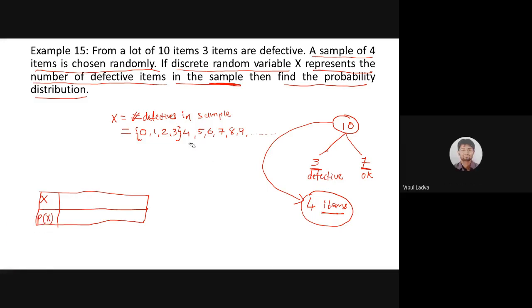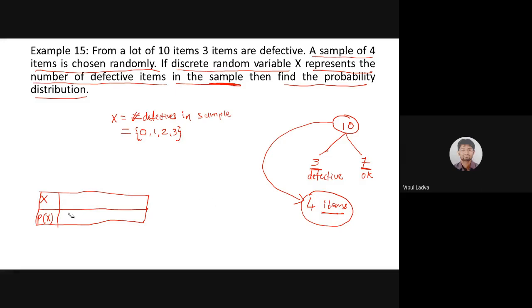It's not possible that we will have 4 defectives out of those 4, because we have only 3 defectives. There are no more than 3 defectives. It may be that 3 of the 4 in the sample are defective, or we are having 2 defectives out of those 4, or in either case we are having 1 defective out of 4, or the case where we are not having any defective in that sample. So in this case x can take values 0, 1, 2 and 3 only. It cannot take any value more than this.